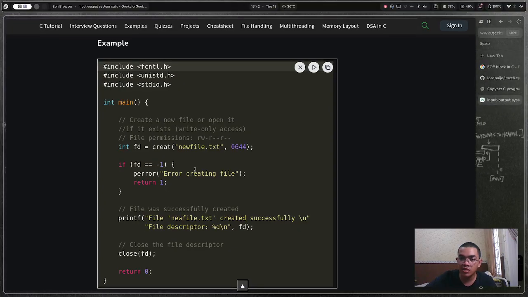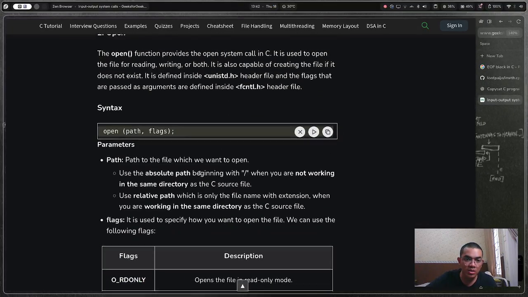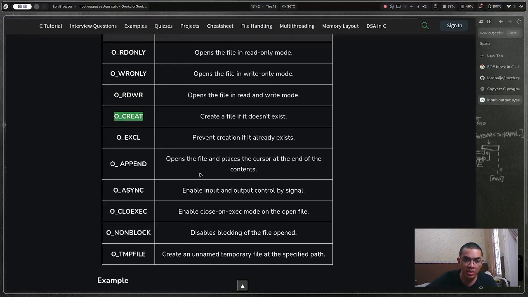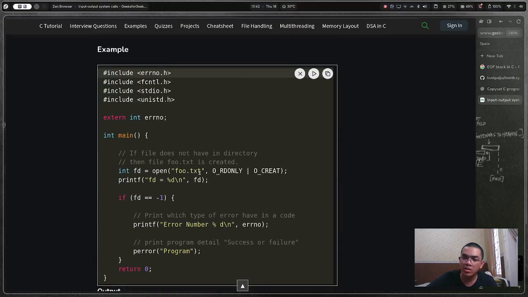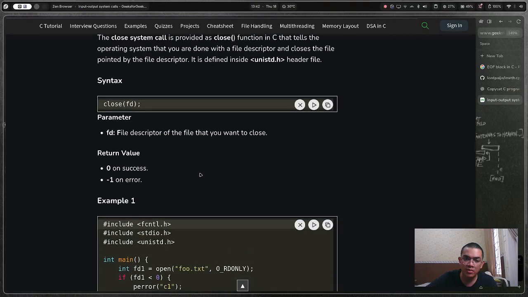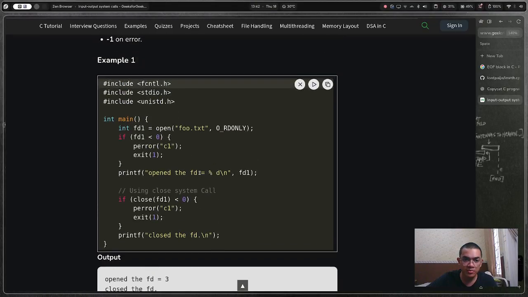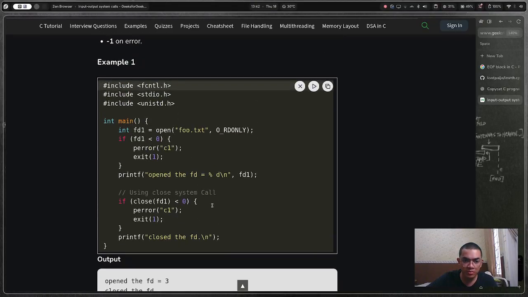Let's just see this one. Open path. Do I need read only, or do I need write only? Okay, close FD. If close returns -1, perror.